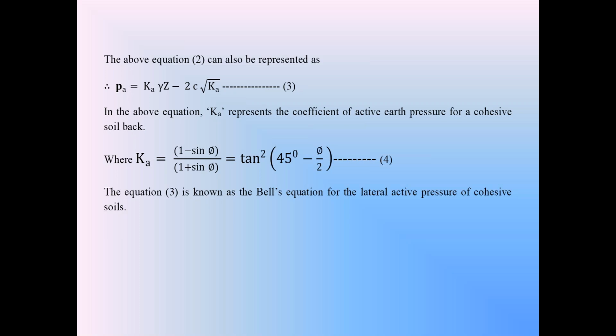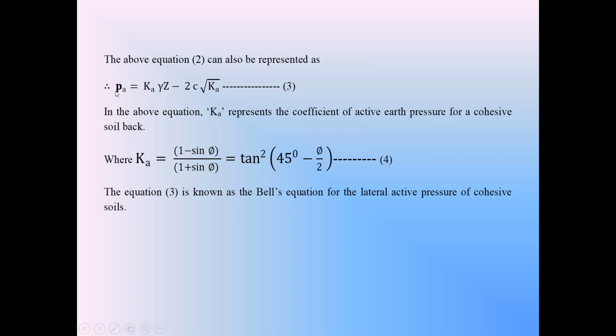Then we discussed the determination of active earth pressure PA in the cohesive backfill. We got the equation: active earth pressure in cohesive backfill PA is equal to Ka into gamma z minus 2c into root Ka. This is the equation of the active earth pressure when the backfill is a cohesive backfill.